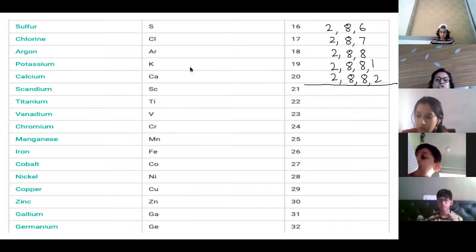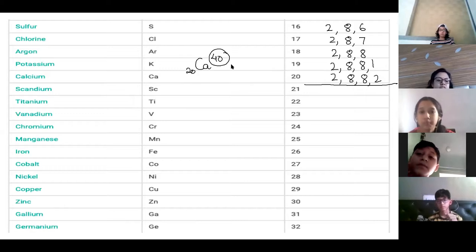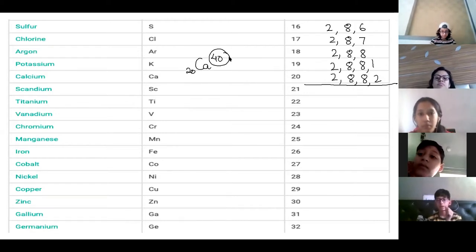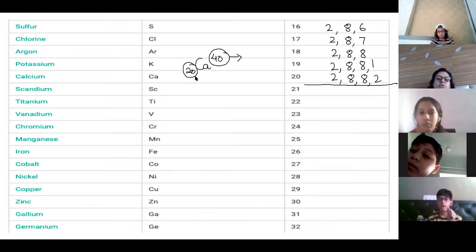Then you should know the symbol. If it is written like this, calcium 40 and 20, what does this represent? That represents the mass number, and this is the atomic number. We have done this, no? The mass number will be written in the starting.